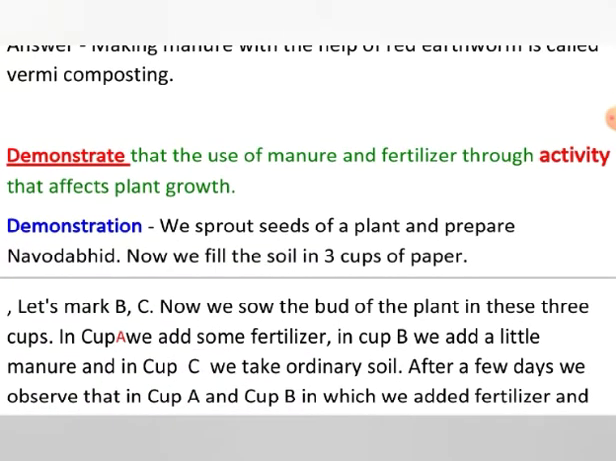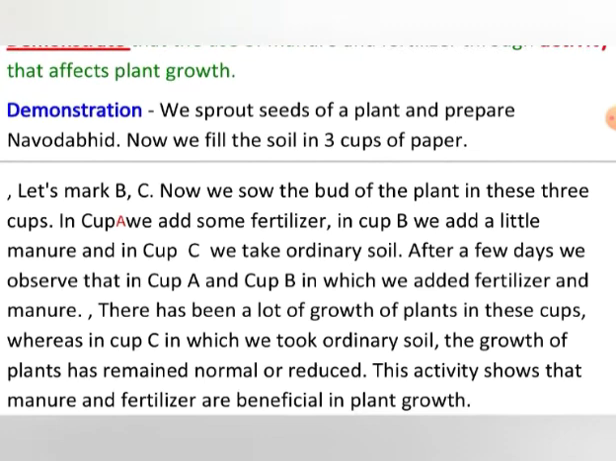Let us take the help of a demonstration. Let us see what the effect of the use of manure and fertilizer is. With the demonstration, demonstrate that the use of manure and fertilizer affects the growth of the plants. By an activity, prove that the use of manure and fertilizer leads to the growth of the plants. Let's see here. We can easily demonstrate.